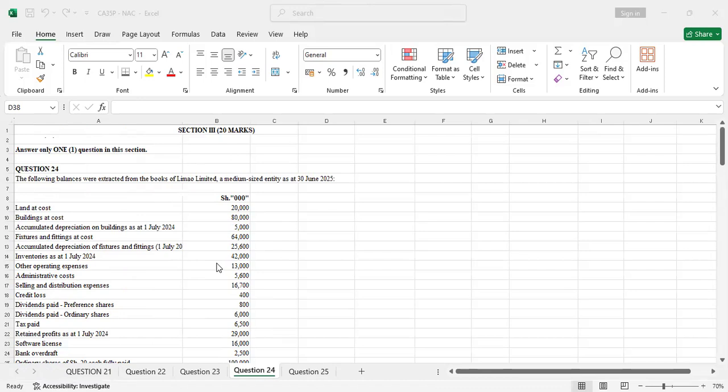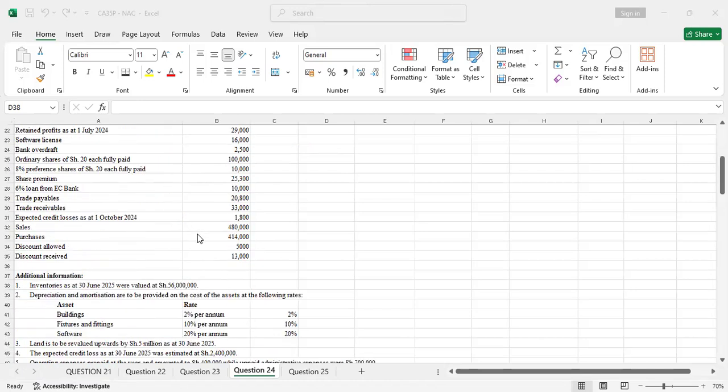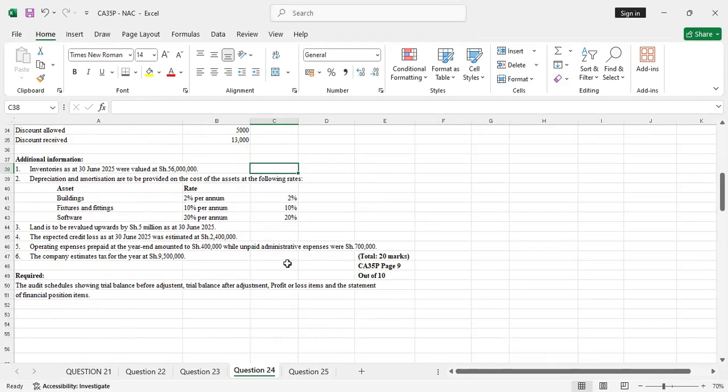The following balances were extracted from the books of Limau Limited, a medium-sized entity as at 30th June 2025. So we have from land at cost all the way to discount received. Then additional information, number one, we are told that inventories as at 30th June 2025 were valued at shillings 56 million. So the shillings are there in thousands. They're in thousands. So I'll capture that